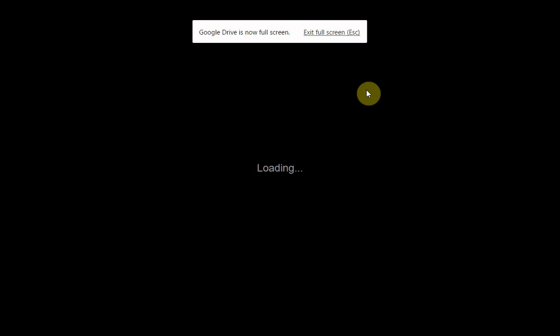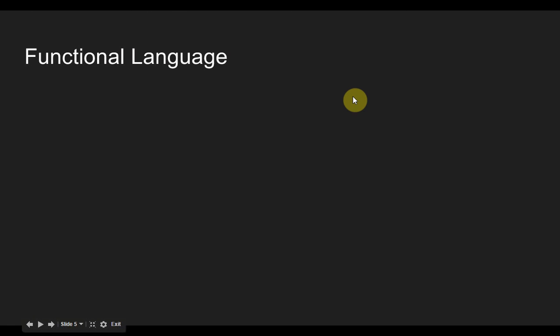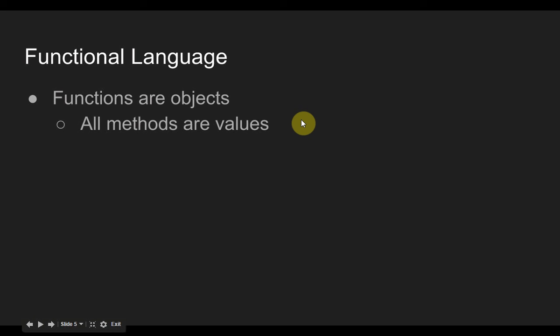So one thing that we want to know is, how does Scala implement both functional and object-oriented design? In Scala, all functions are objects. This means that all methods have values. We saw this. Every single method that I had inside of my demo had a return type. There is a generic return type in Scala. It's called Unit, and I believe that F# also had something that was kind of similar to that.